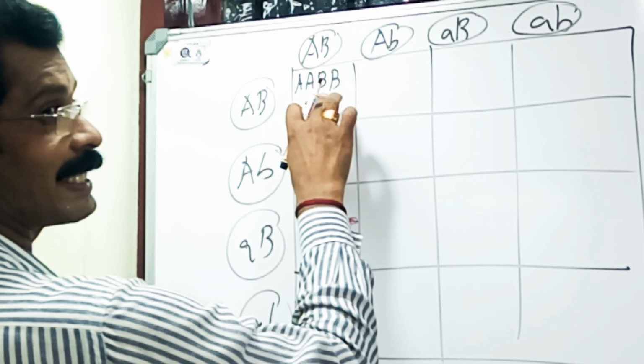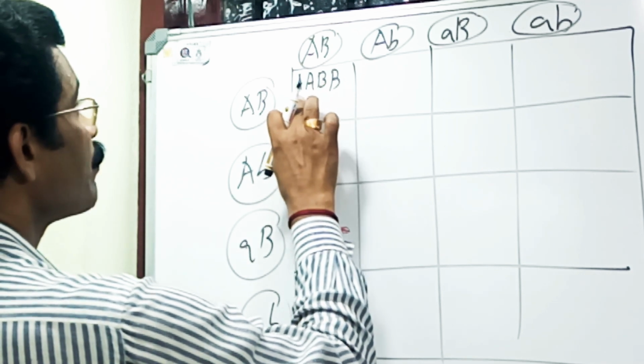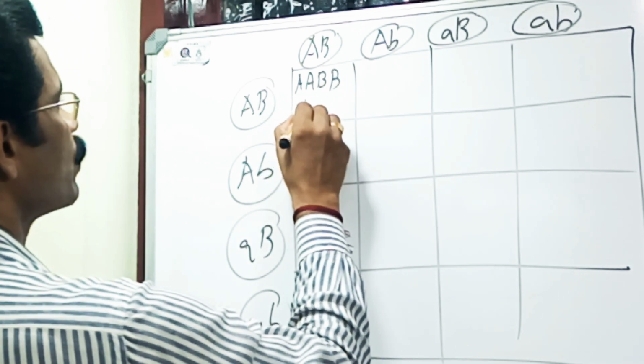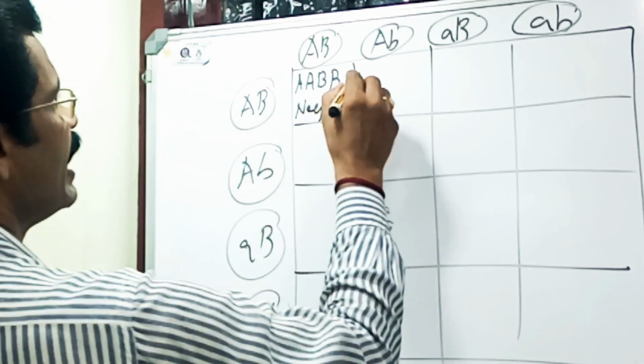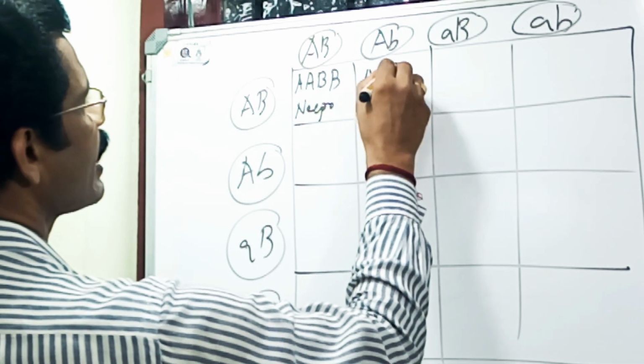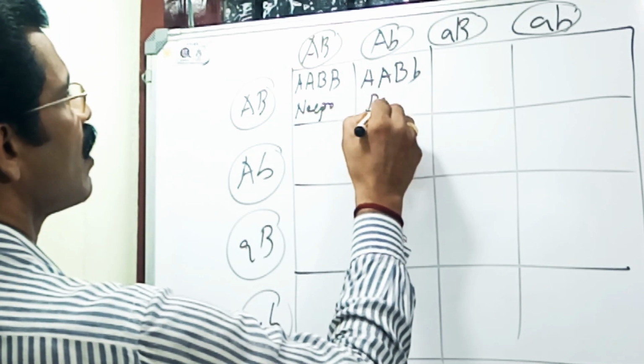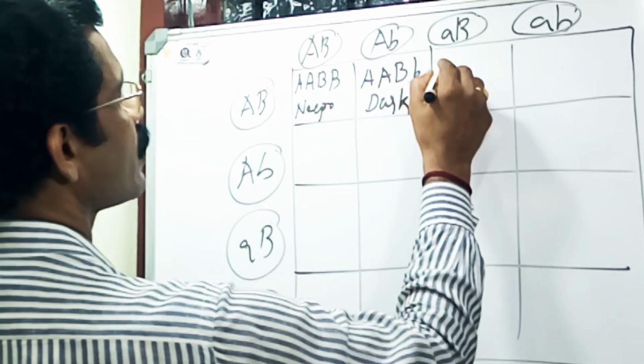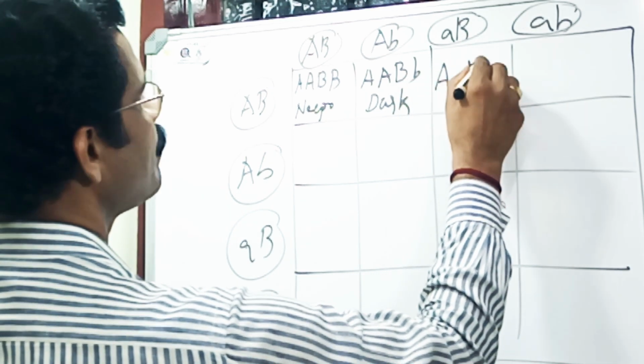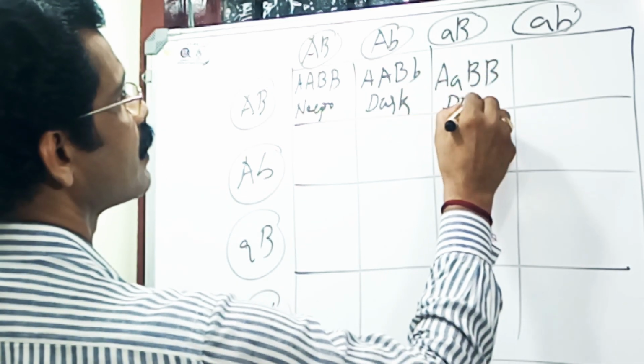The intensity of character depends on the total number of genes involved. So the ratio is 1 Negro. Then capital A, capital A, capital B, small b has 3 dominant genes. This is dark. Here also capital A, capital B, small b, dark.